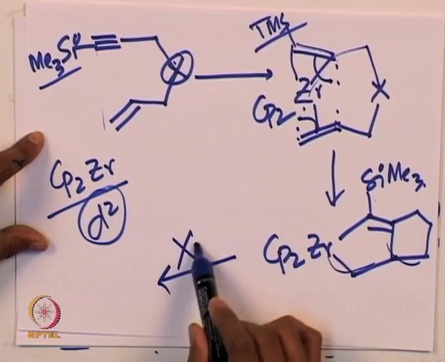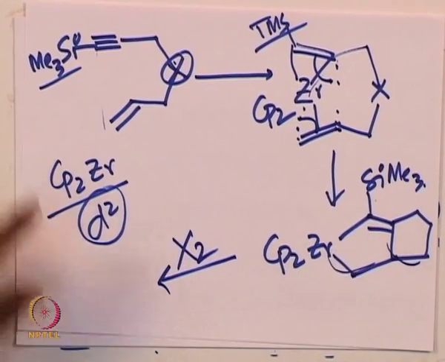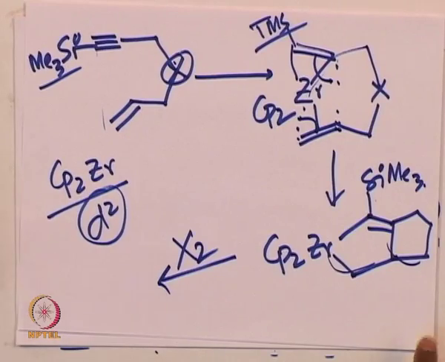If you want, you can treat it with X2, and both the X can join over there to give you the final product.